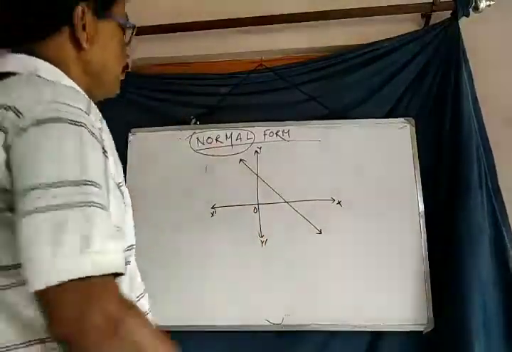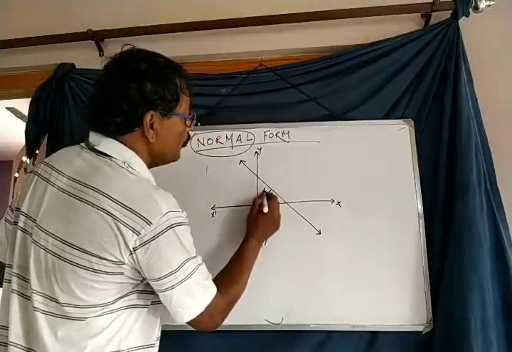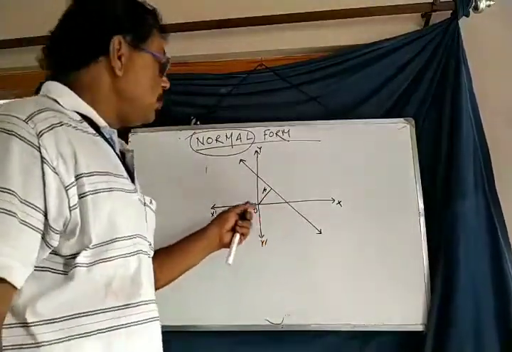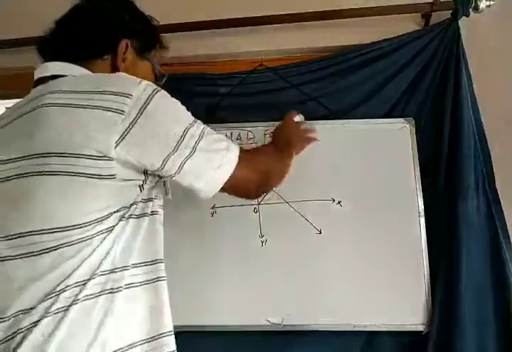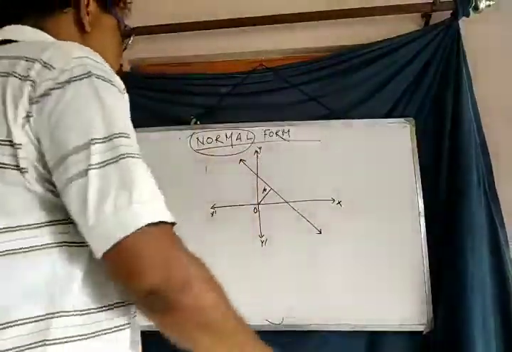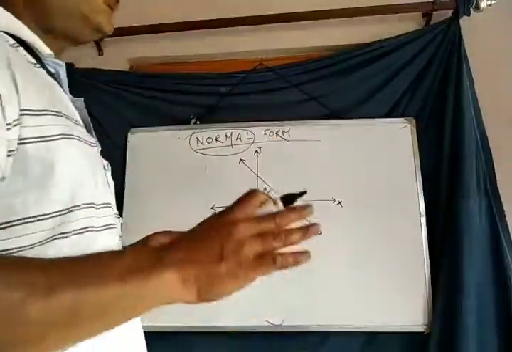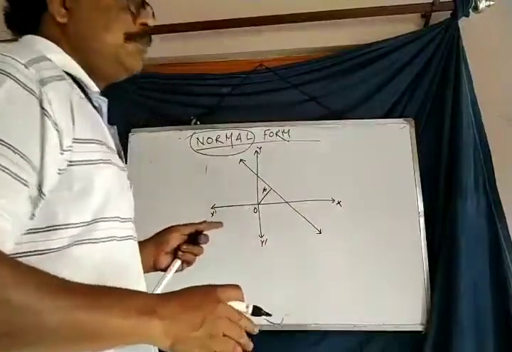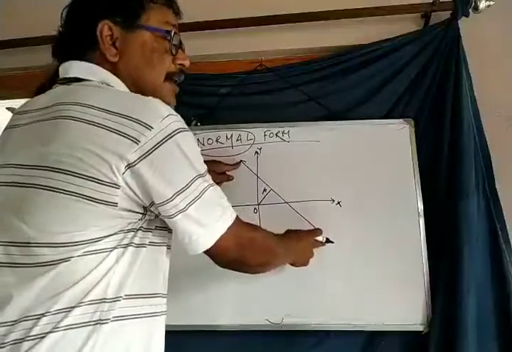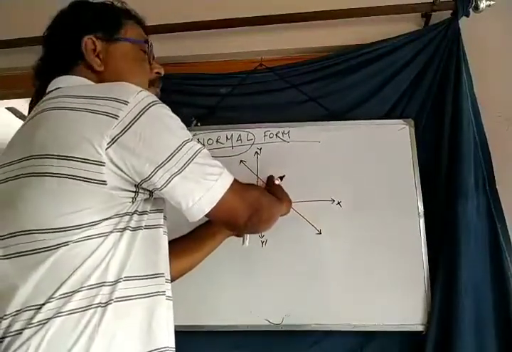But normal form means the length of the normal, small p, from the origin to the straight line.